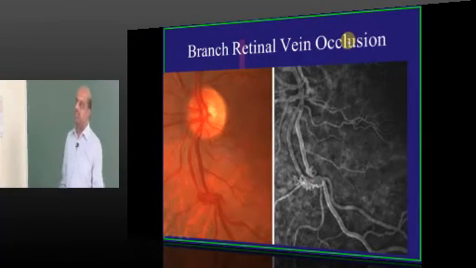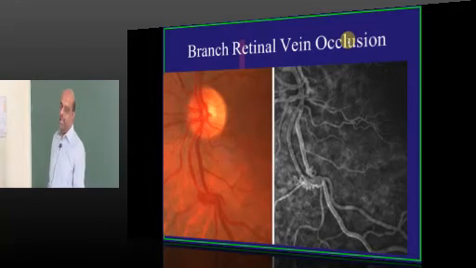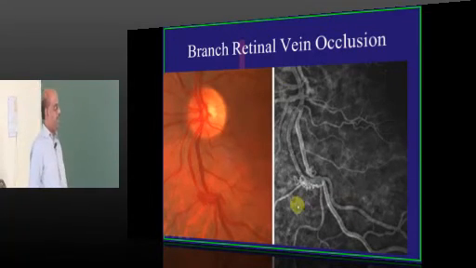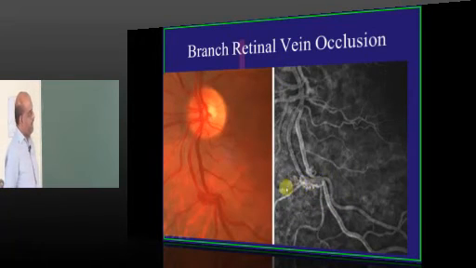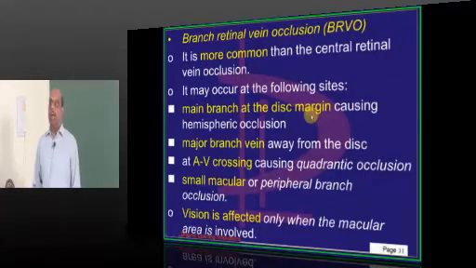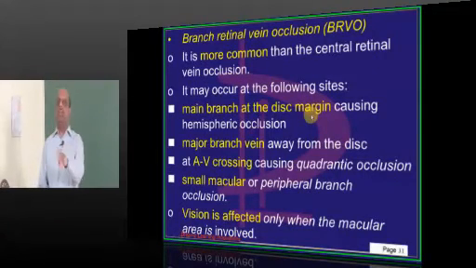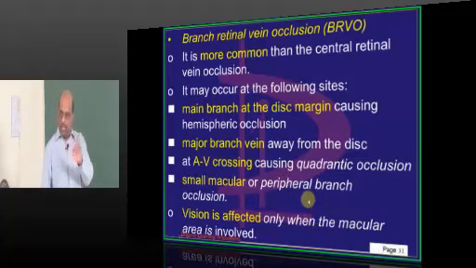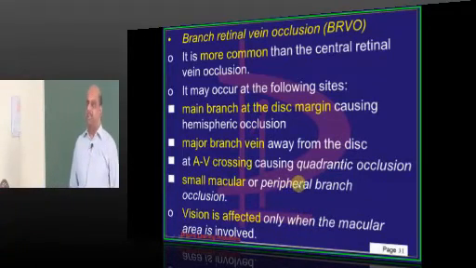Now let us pick up a couple of comments on BRVO, which is the branch retinal vein occlusion, as what you can see here. Compared to CRVO, BRVO is much more common. Within CRVO, non-ischemic type is more common than ischemic type.